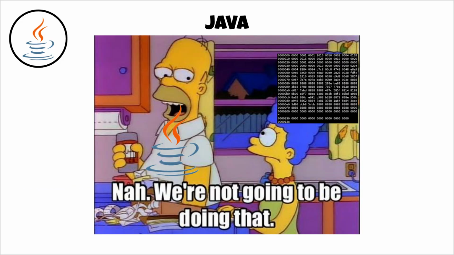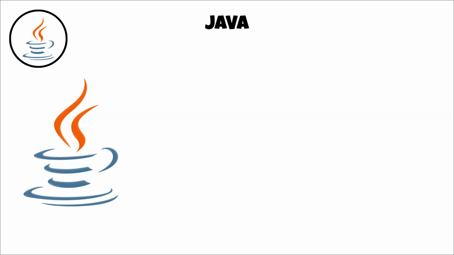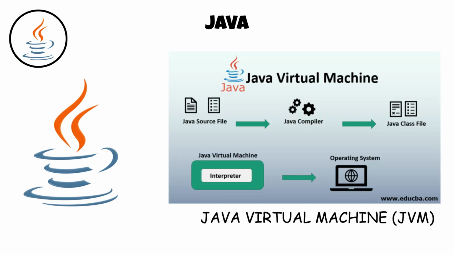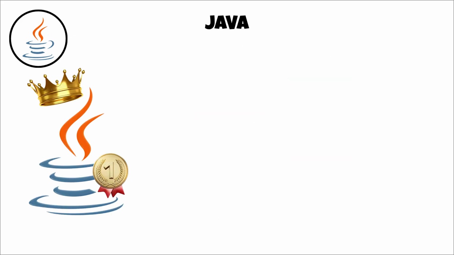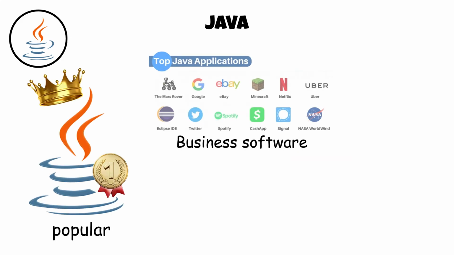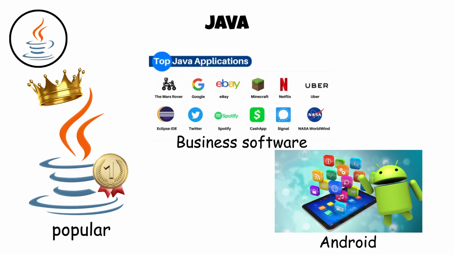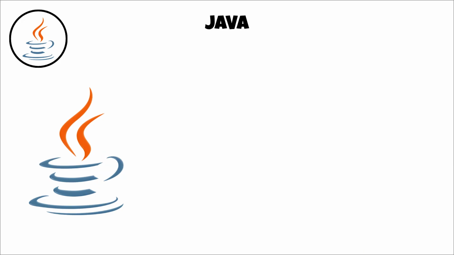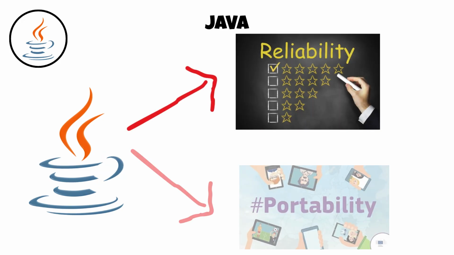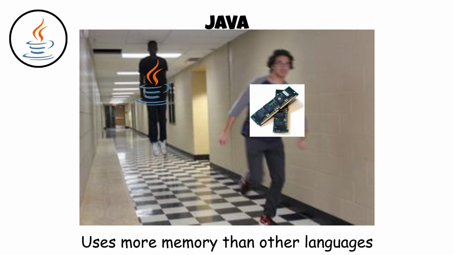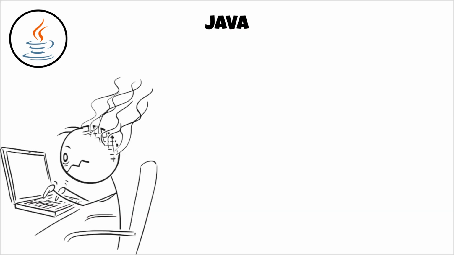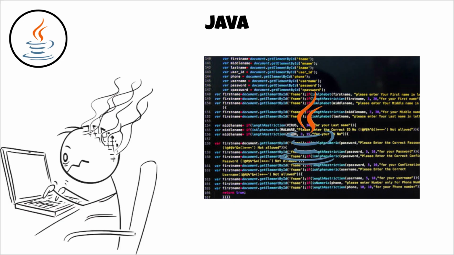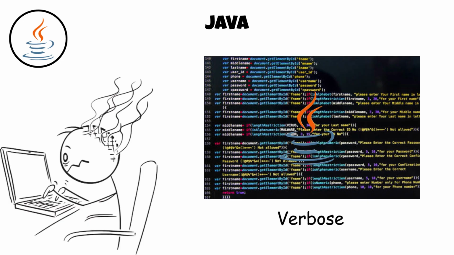Instead of compiling directly to machine code, Java runs through the Java virtual machine, allowing the same program to work across different operating systems. It became one of the world's most popular languages for business software and Android development for many years. While Java is known for its reliability and portability, it generally uses more memory than languages like C or C++. And some developers find its syntax more verbose than newer alternatives.